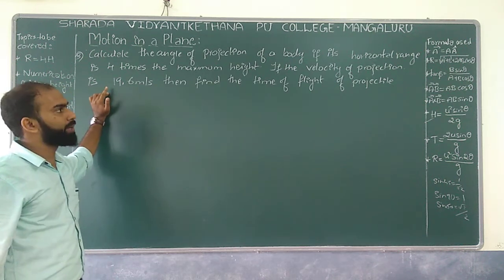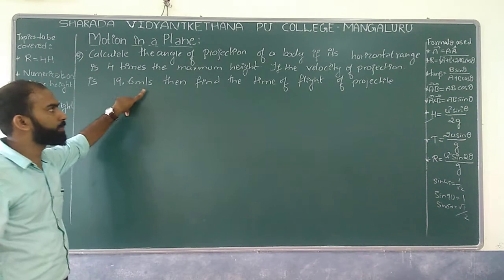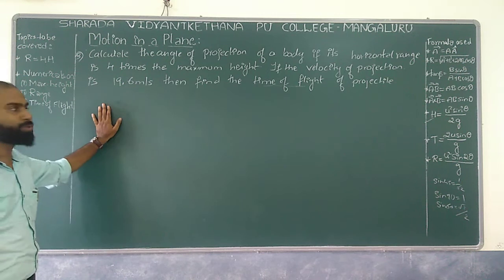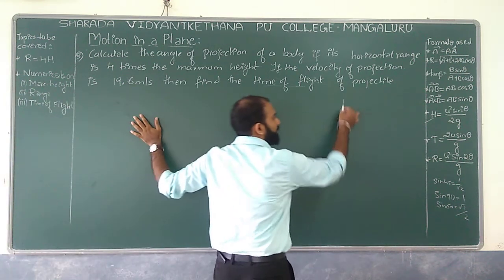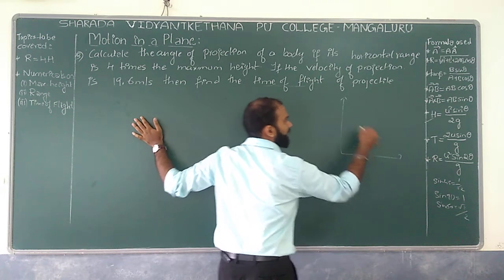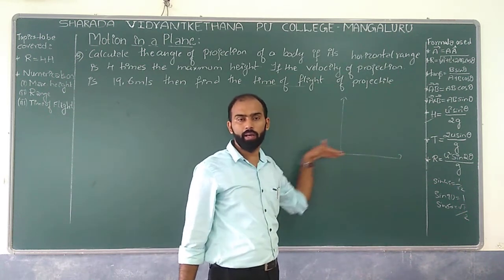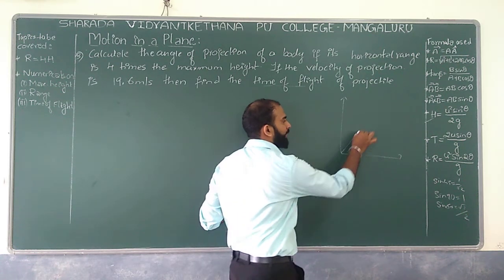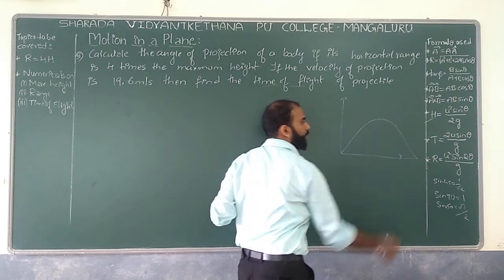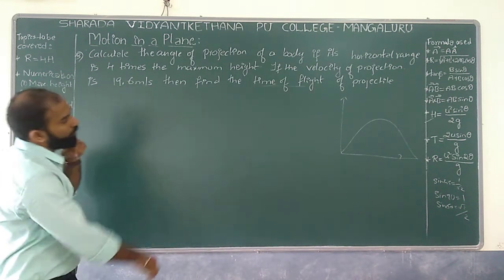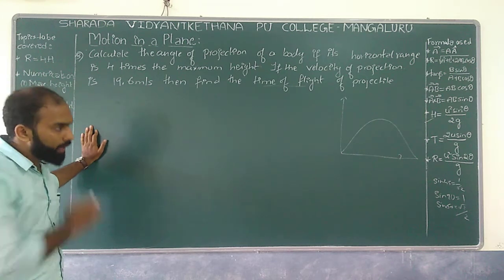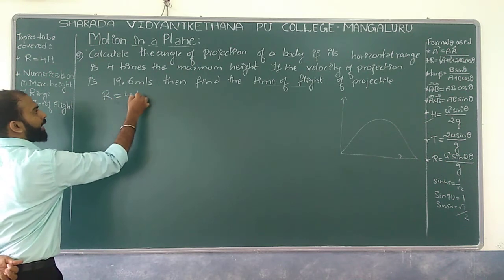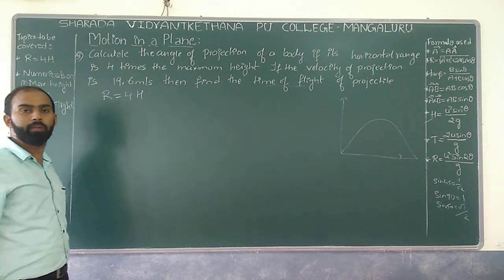Also, if the body has a velocity of 19.6 meter per second, find the time of flight. So your job is to find this in a 2-dimensional figure. If I draw this as the y-axis and this as the x-axis, or horizontal component, the body is projected in such a way that its range is 4 times the maximum height reached by the body. Then we can write range equal to 4 times maximum height.